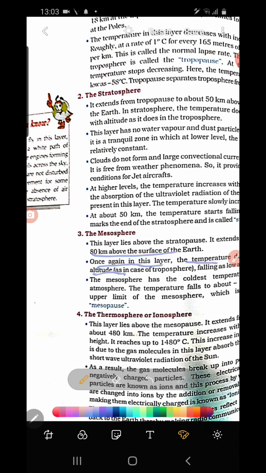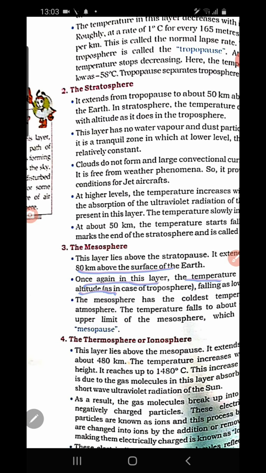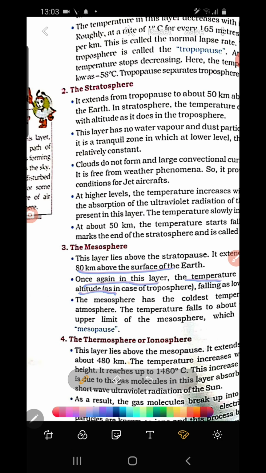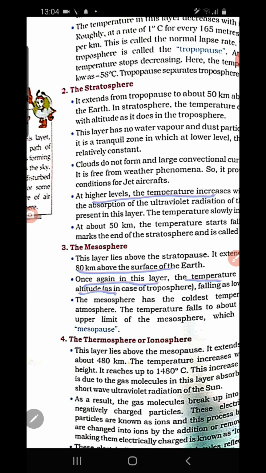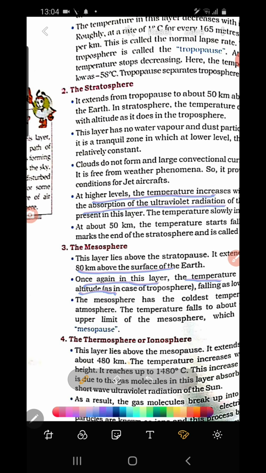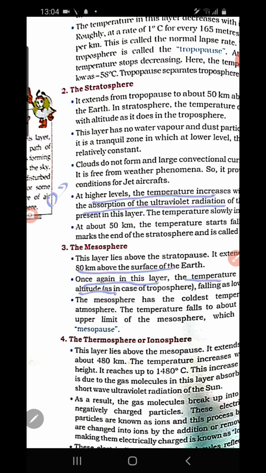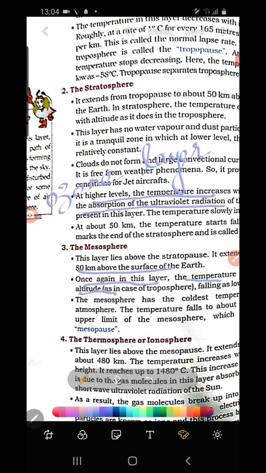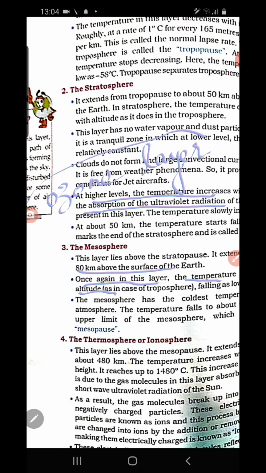Children, one more point we have to remember in the stratosphere is that at higher level temperature increases with the absorption of ultraviolet radiation. Why does this layer absorb the ultraviolet radiation? In the stratosphere, the second layer, the ozone layer is present. We have learned about the ozone layer. The stratosphere is the second layer of the atmosphere, so the ozone layer is present in its upper limit.